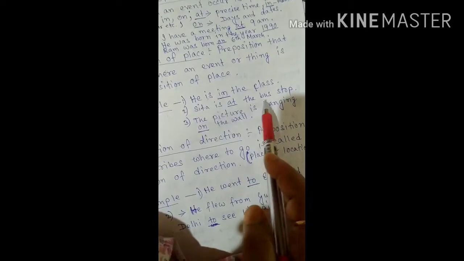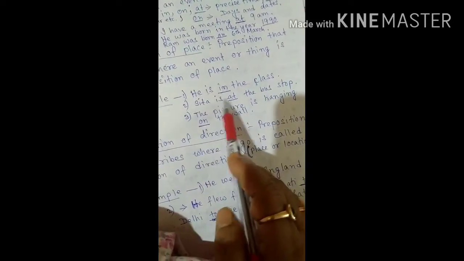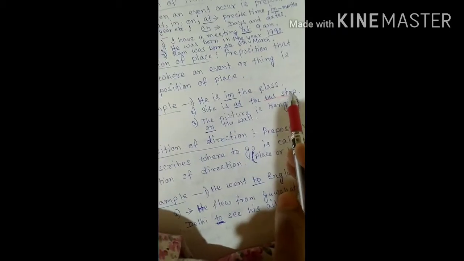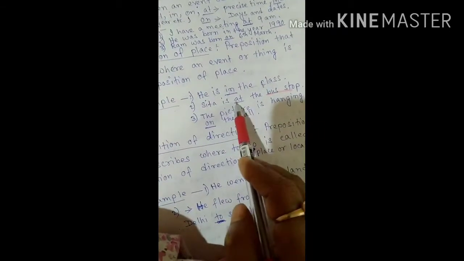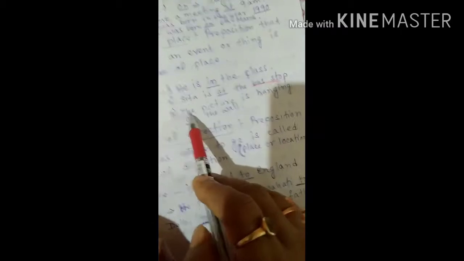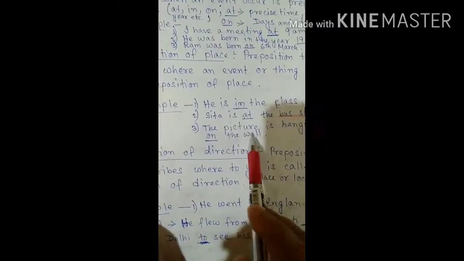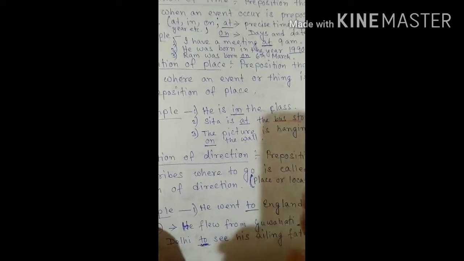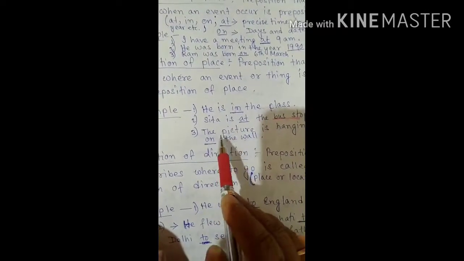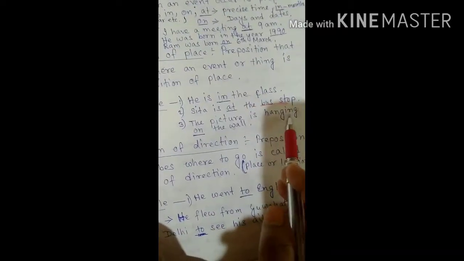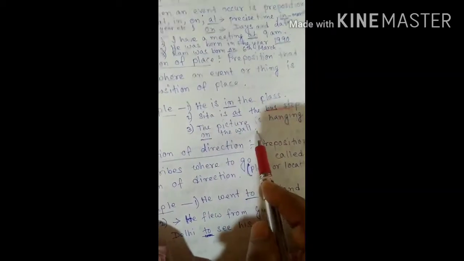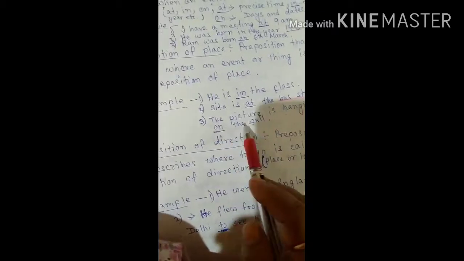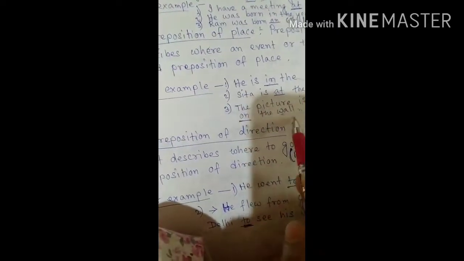Sita is at the bus stop. So where is Sita? Sita is at the bus stop. The bus stop is the place here, so for that we have put "at". Then the next one: the picture is hanging on the wall. Where is the picture hung? It is on the wall. The place has been mentioned.